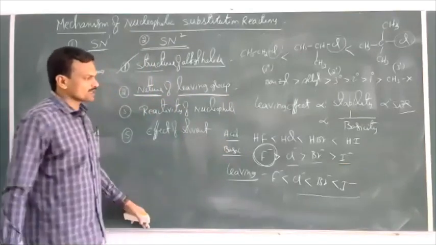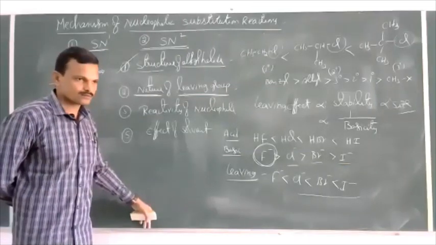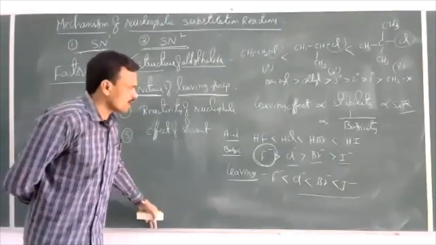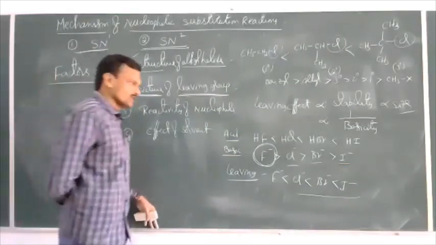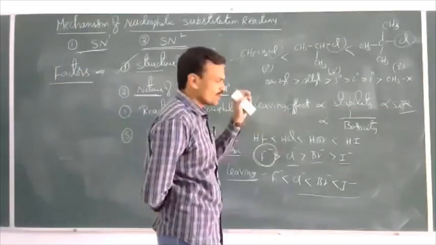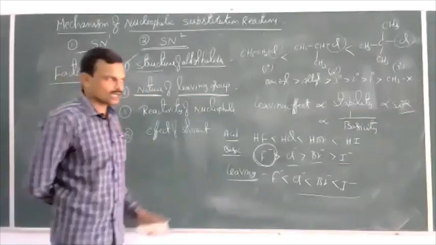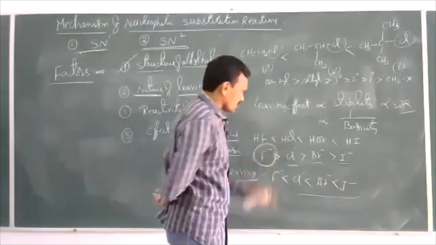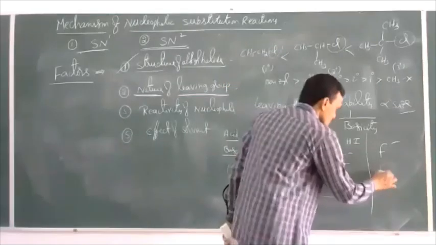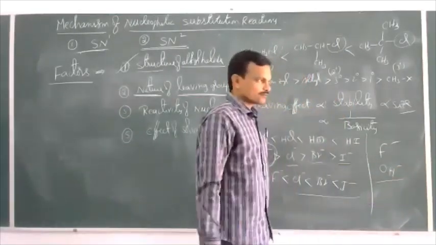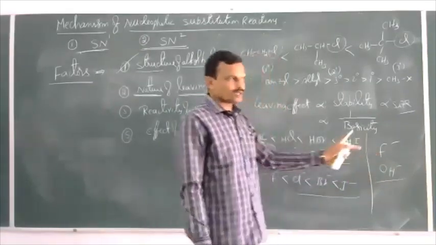And you can take some other leaving groups also, like NH2 minus, N2 plus, CH3COO minus and NR2 plus. These are all better leaving groups. Bulkier groups are better leaving groups. Water molecule, amine group, CH3COO minus and some other groups are better leaving groups. Poor leaving groups are F minus and OH minus, because these are strong bases. Strong bases are poor leaving groups.